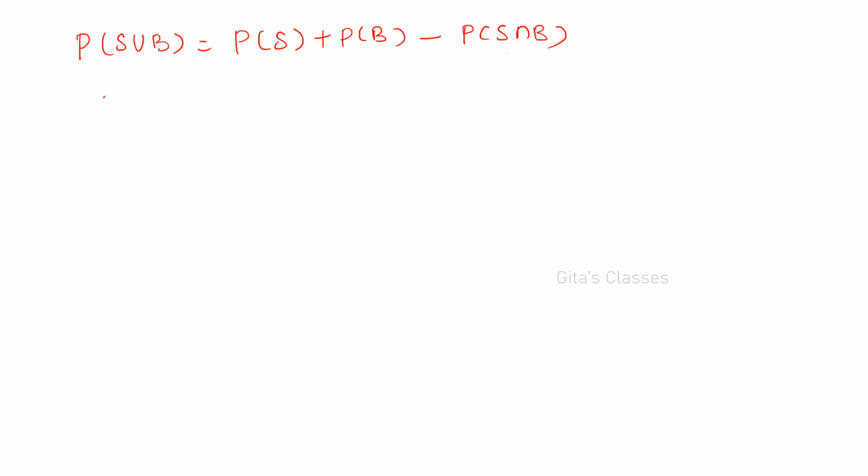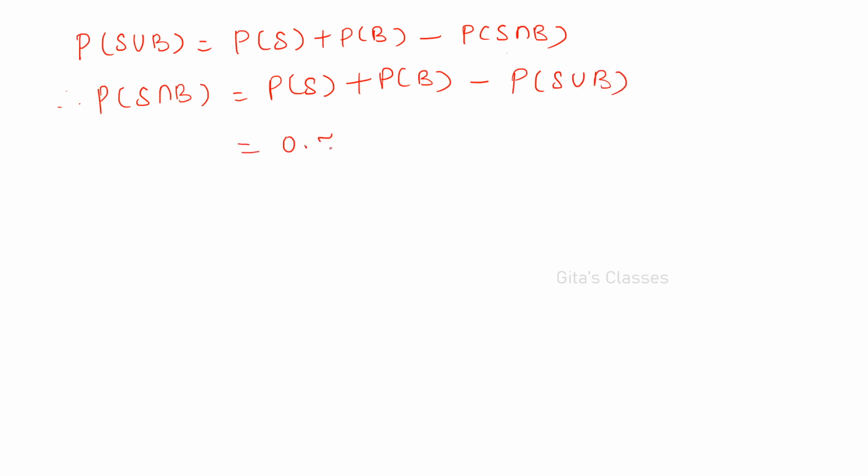So therefore P of S intersection B is equal to P of S plus P of B minus P of S union B. Just substituting the values, we get the answer: 0.7 plus 0.4 minus 0.8, which is equal to 0.3. This is the first part.